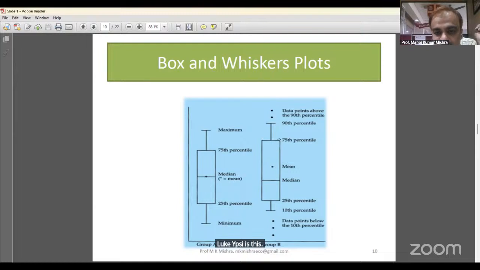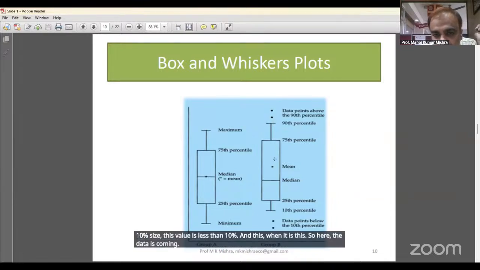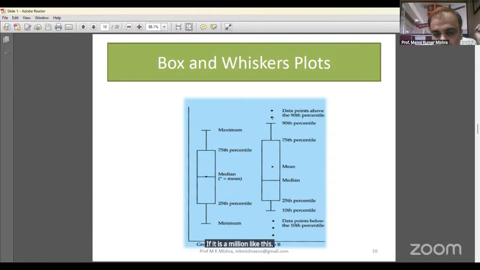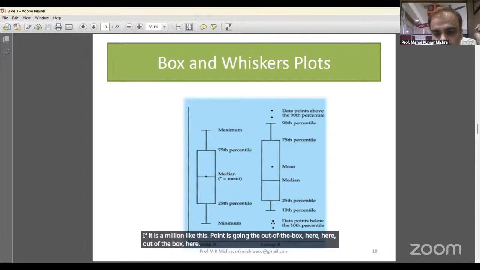Here is 25. Median is here, 50. Median is 50. More data. Look here, say the 10th percentile: this value is less than the 10th percentile, and this value is this. So here the data is coming. If it comes like this, the point is going out of the box. Here is out of the box, and here also out of the box.